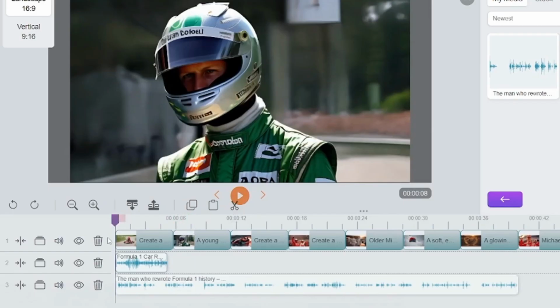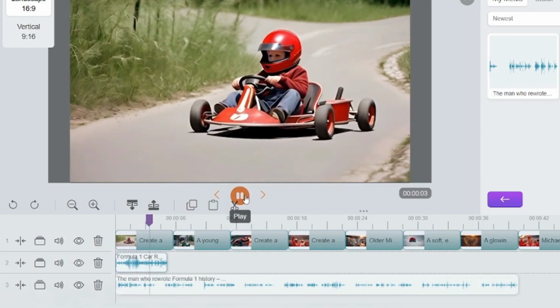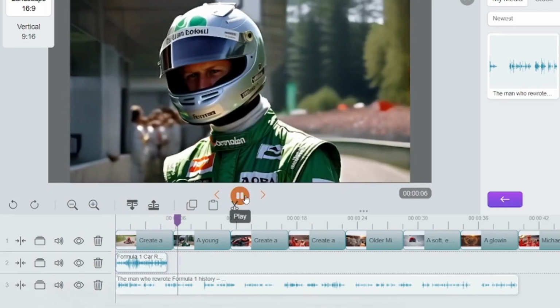So you can see it happens quite seamlessly, right? The man who rewrote Formula One history, Michael Schumacher. He started racing go-karts at just 4 years.